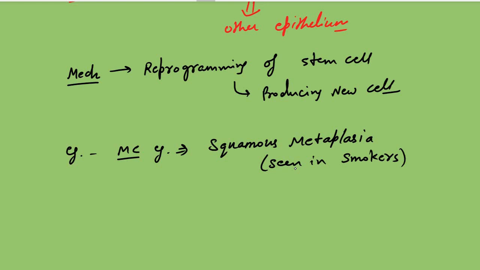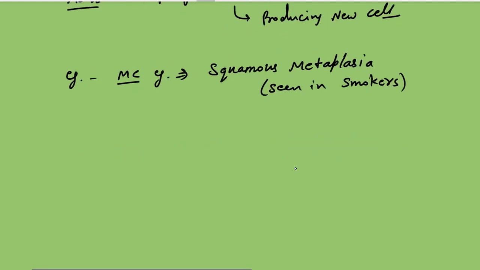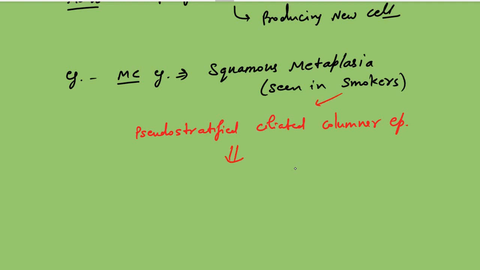So what is the normal epithelium of the respiratory tract? It is pseudostratified ciliated columnar epithelium. This is normal, but due to more smoking, it changes to stratified squamous epithelium. That's why it's known as squamous metaplasia.